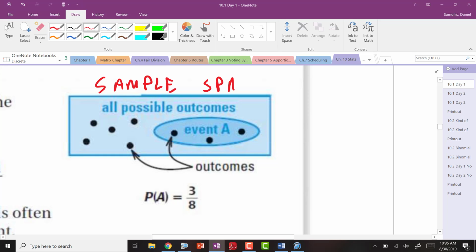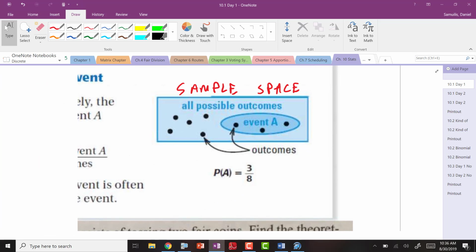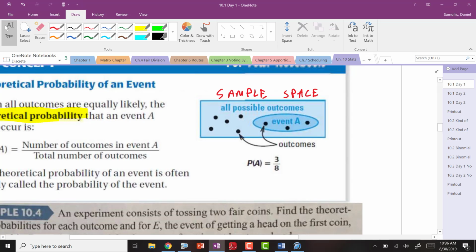And what this is saying is the sample space is 8 possibilities. That's what those dots represent. And then they ask you a question: what's the probability of event A occurring, whatever that may be? Well, there's 3 outcomes for A. So the probability of event A occurring is 3 out of 8. And that's what this fraction represents that I will go back to.